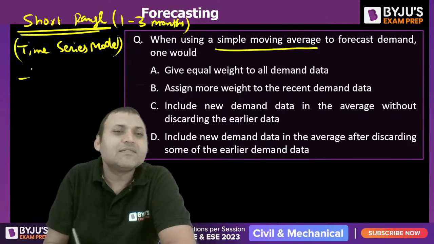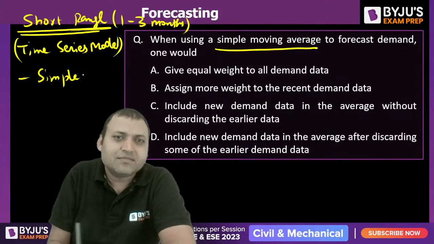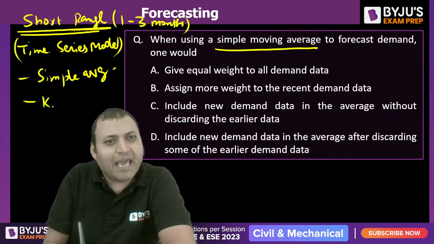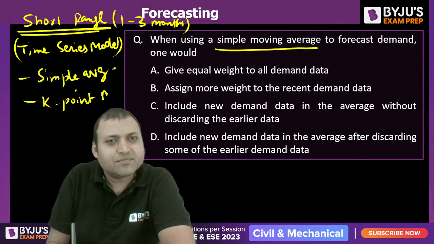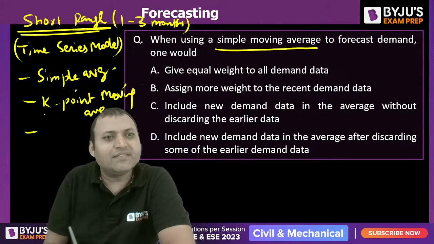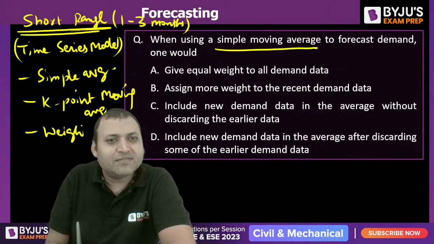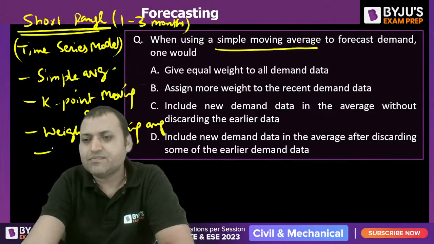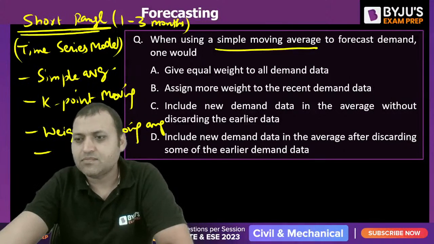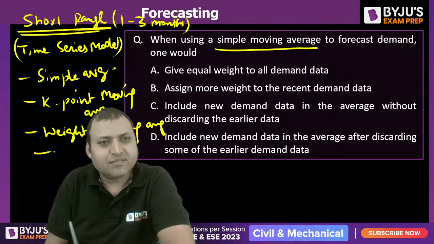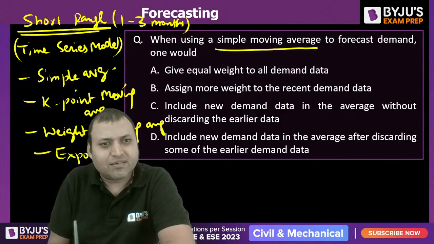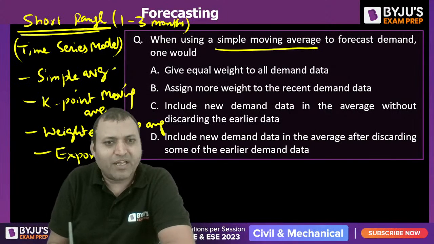One is simple average, simple moving average. Another is K point moving average. The third one is weighted moving average. And the fourth one is exponential smoothing.